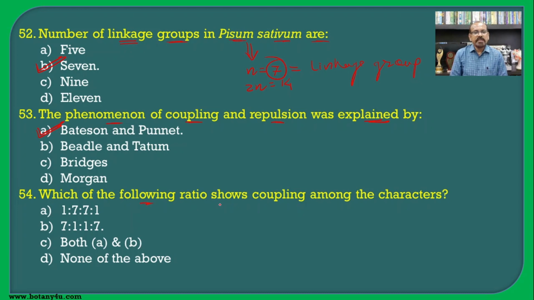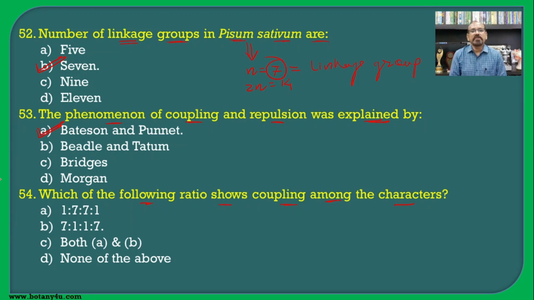Then which of the following ratios shows the coupling among the characters? When you have to study coupling and repulsion, it means that if two dominant characters or alleles, or two recessive characters or alleles, enter in the same generation, then it is known as coupling.